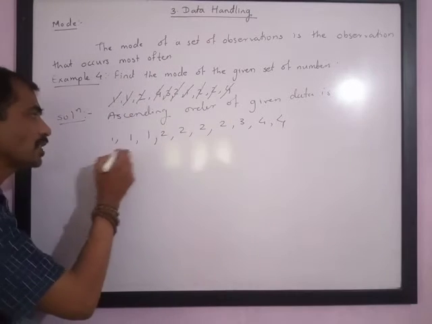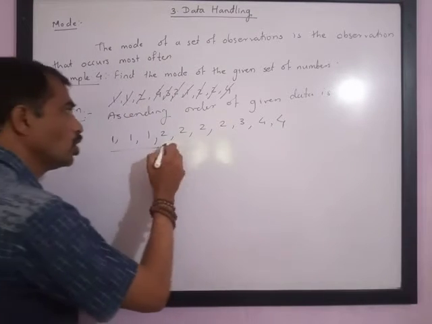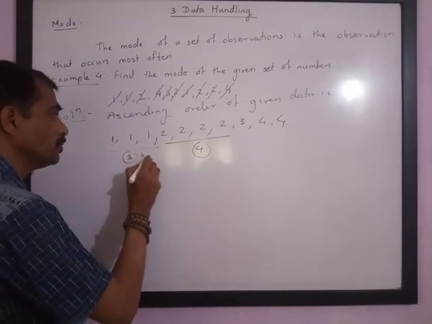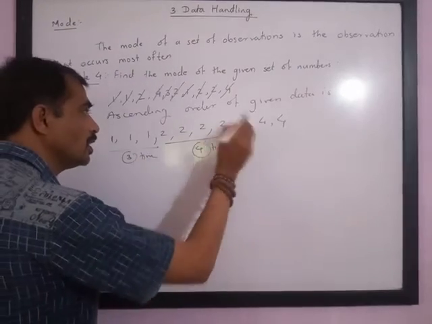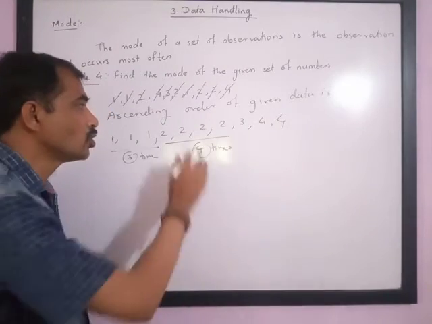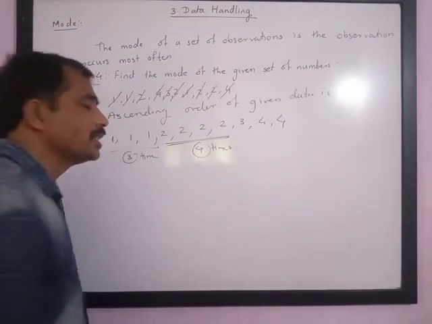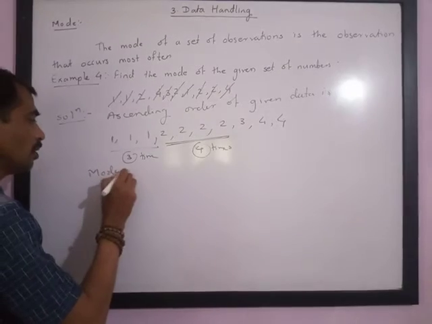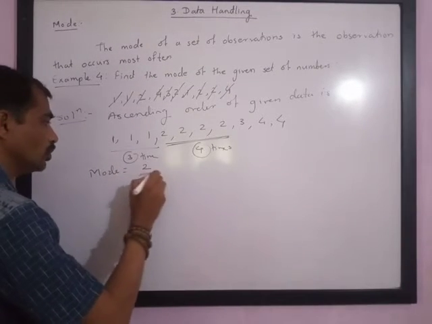From this you can understand 1 is repeated 3 times, 2 is repeated 4 times, 3 is repeated 1 time, and 4 is repeated 2 times. So 2 is repeated maximum times, hence the mode of the given information is 2.